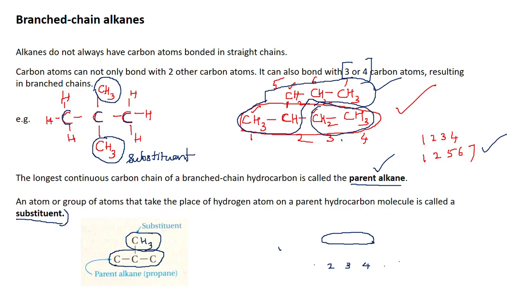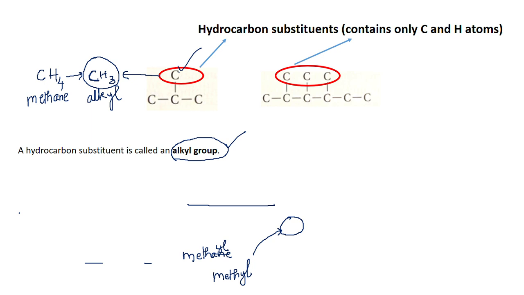So the attached group is called a substituent. Alright, the substituent can be anything. It can be oxygen, nitrogen, or any other compounds. But if the substituent is a hydrocarbon, meaning it contains just carbon and hydrogen, you call that substituent an alkyl group. And the alkyl group need not be just one carbon atom long, it can be several carbon atoms long. So we will see how to name the alkyl group.